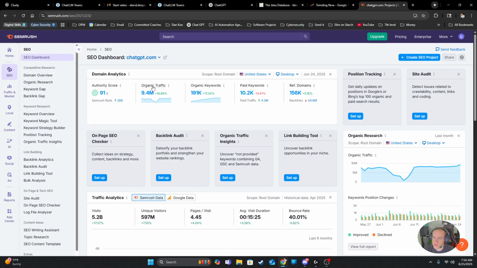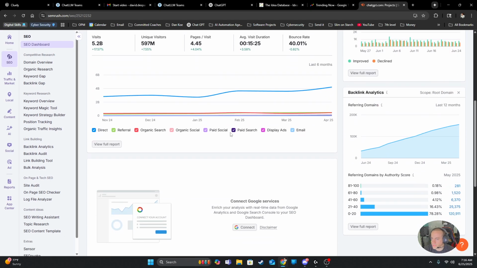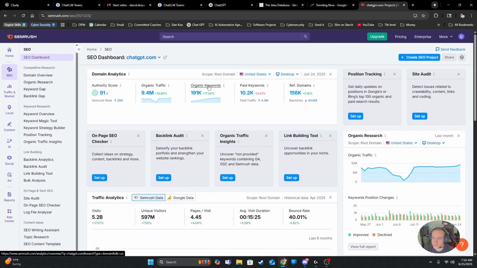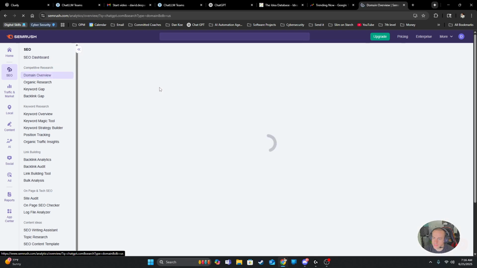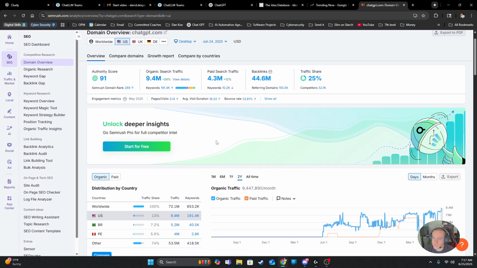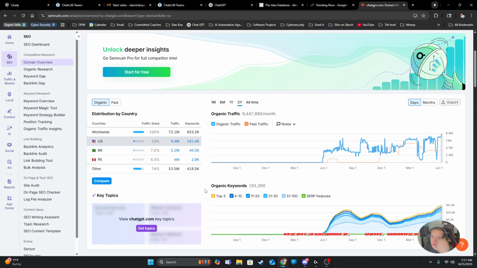So it gives you different scores, organic traffic, keywords. Hmm. Oh, they've got an updated thing here. Oh, that's cool. They show organic versus paid traffic. That's awesome.